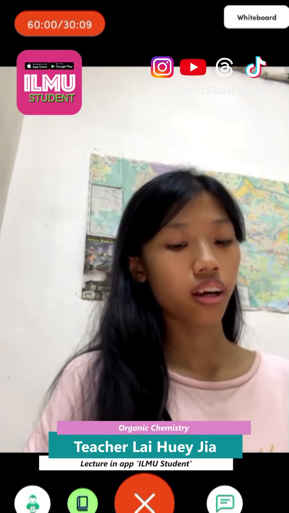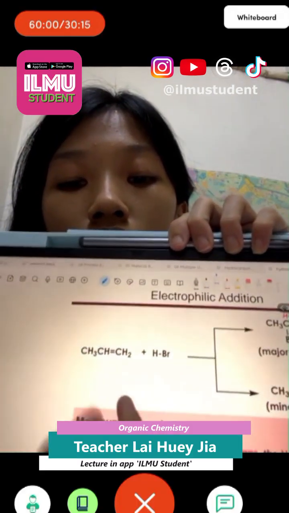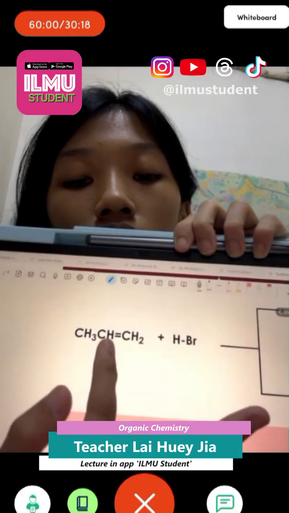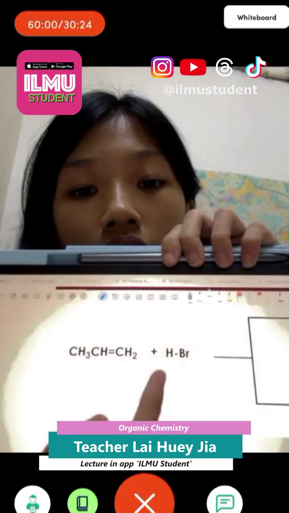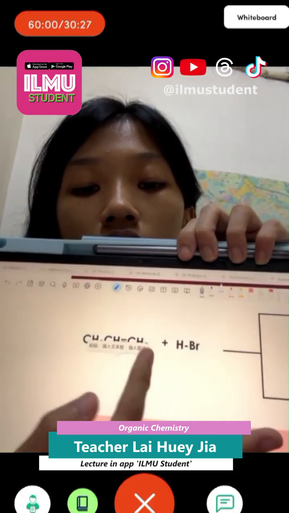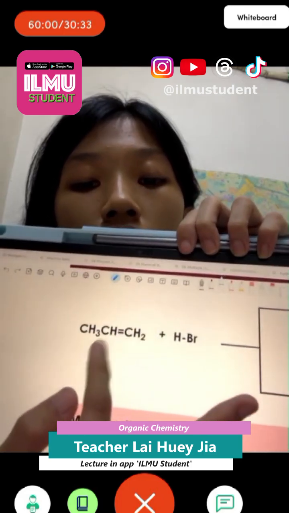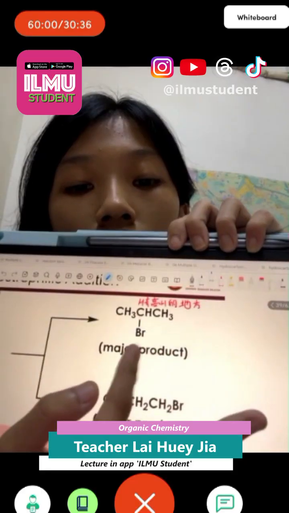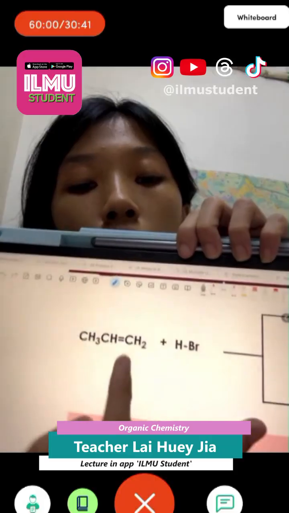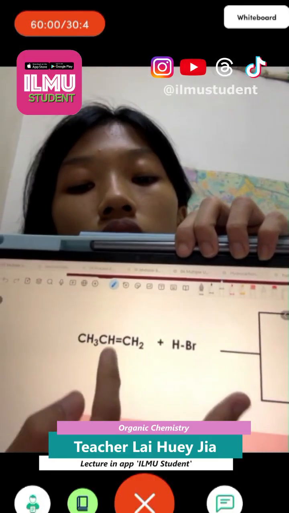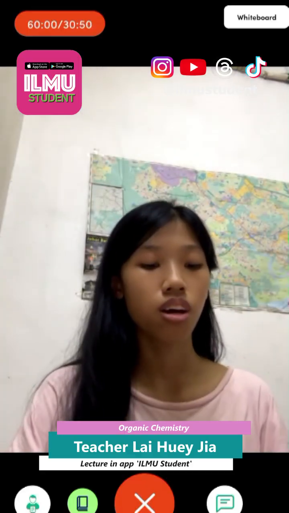But for HBr, now we will have this. For the double bond, here only has one H, but here has two H. And following the Markovnikov rule, the H needs to add to the C with higher H. So for the major product, we need to add H here and Br here. So we will form the major product like this. The Br should be here. But for the minor product, you just do the opposite way, you add H here, Br here. But basically, we will form the major product instead of the minor product.